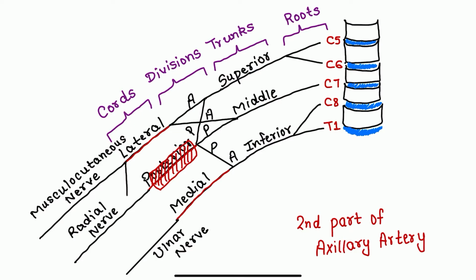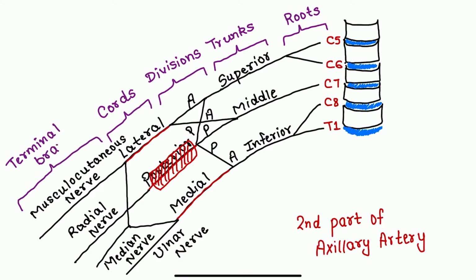Here, lateral cord gives rise to lateral root and medial cord gives rise to medial root. Both of the roots join together to form median nerve. Finally, we got four terminal branches of brachial plexus. We can also add axillary nerve here, which we will talk about later.